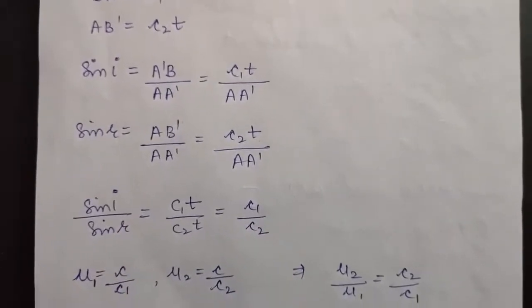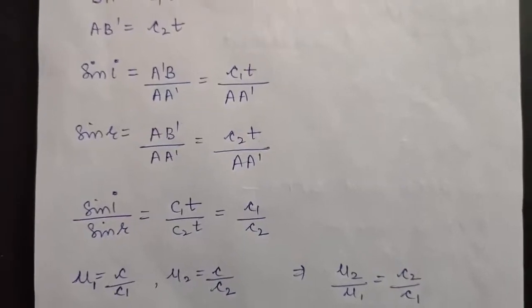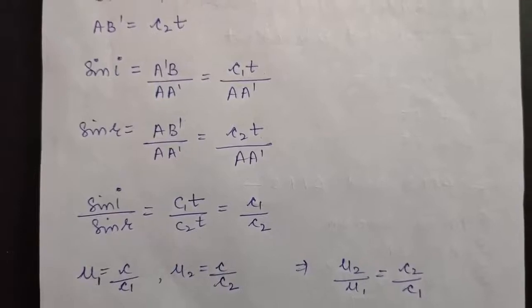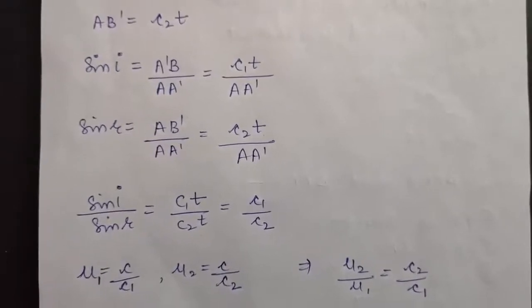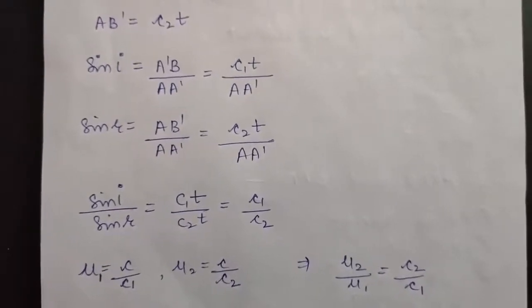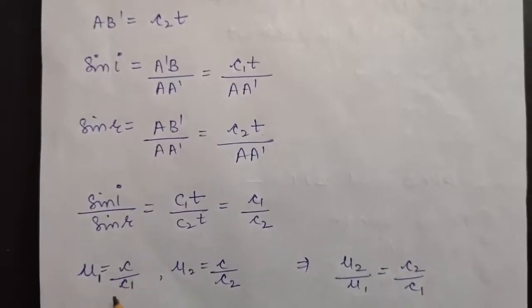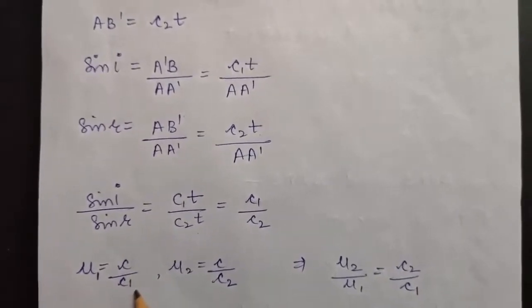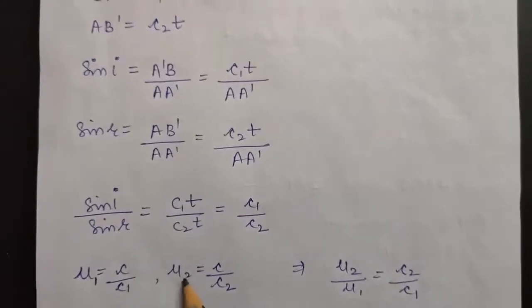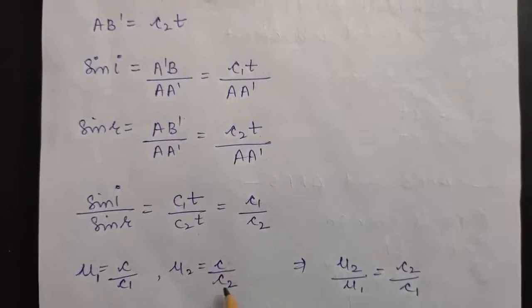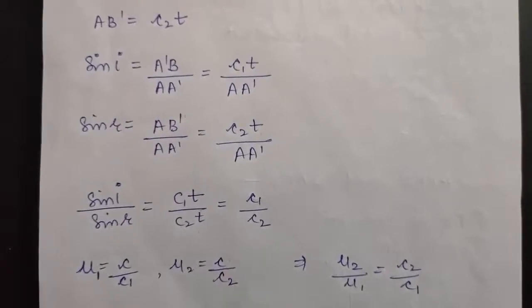Now by the definition of refractive index. As you know, refractive index is defined as the speed of light in vacuum to the speed of light in any medium. So mu1 is defined as speed of light in vacuum, that is c, upon speed of light in that medium, that is c1. Similarly, mu2 is defined as speed of light in vacuum to the speed of light in medium.